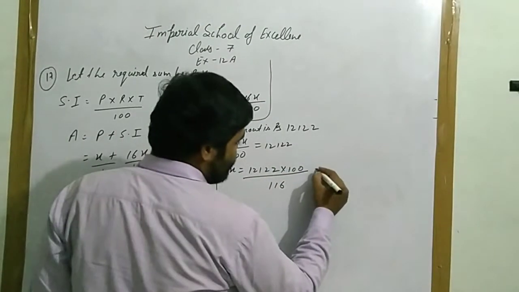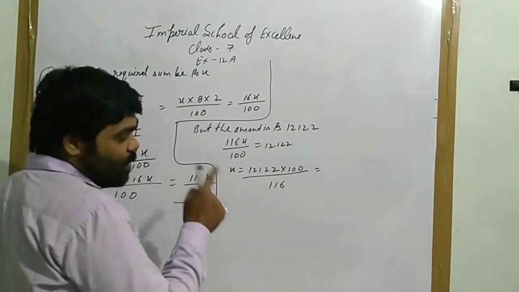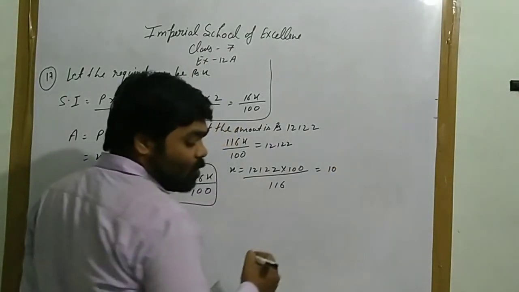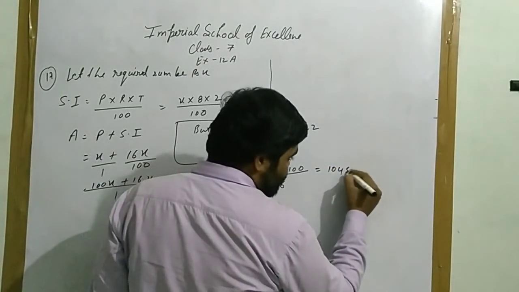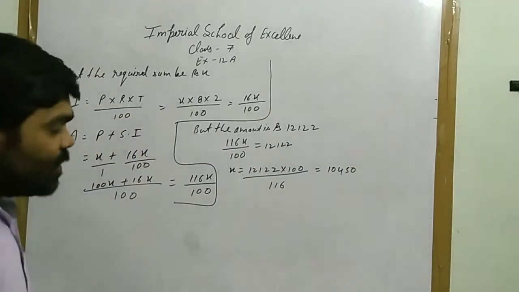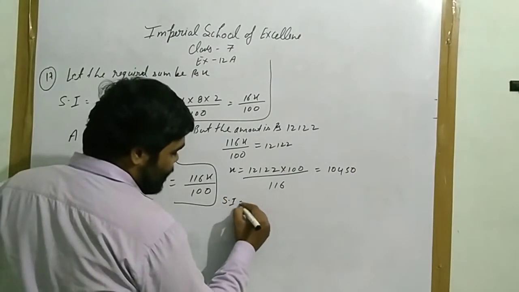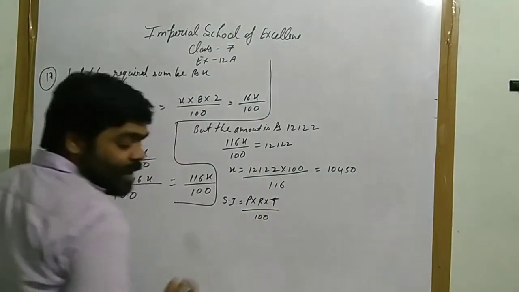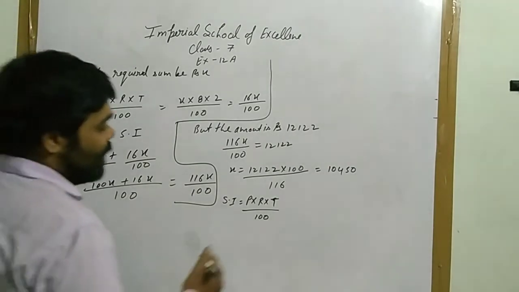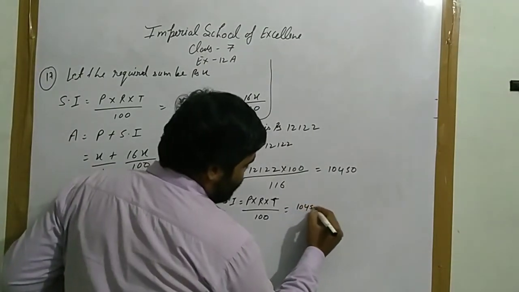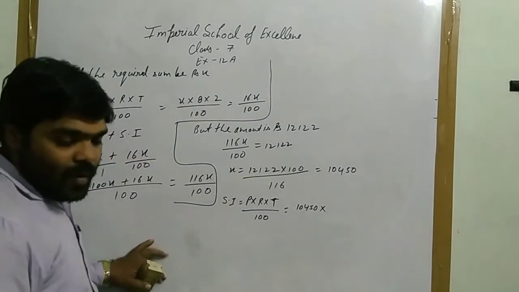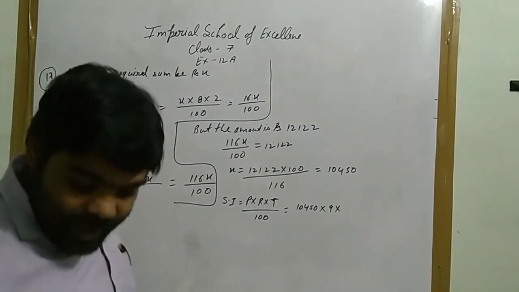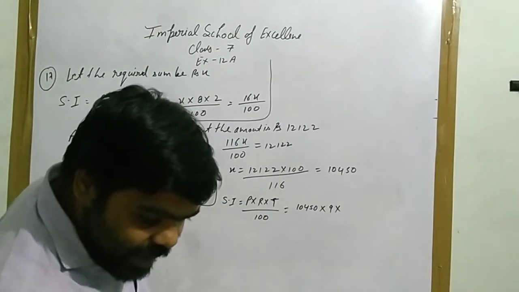When you solve this, 12,122 multiplied by 100 upon 116, your answer will be 10,450. Now simple interest SI equals P into R into T upon 100, principal into rate into time upon 100. After that, 10,450 multiplied by rate, which is 9. After that, time is given to you, 2 years and 8 months.